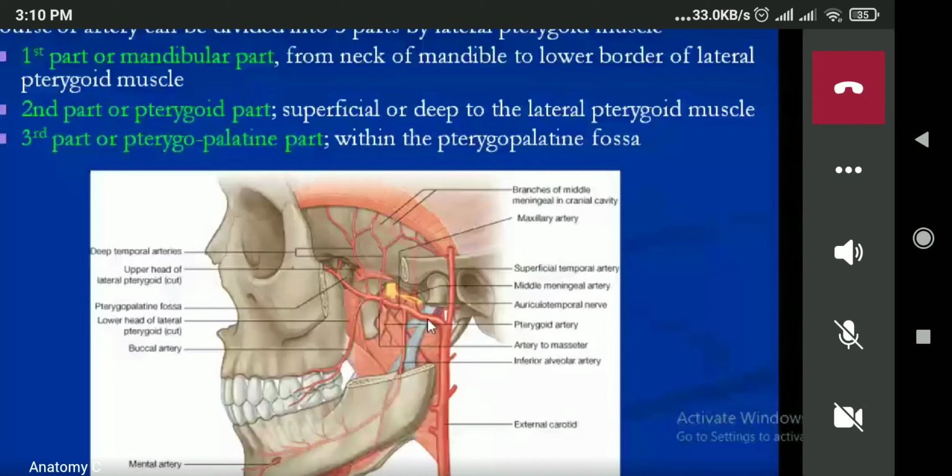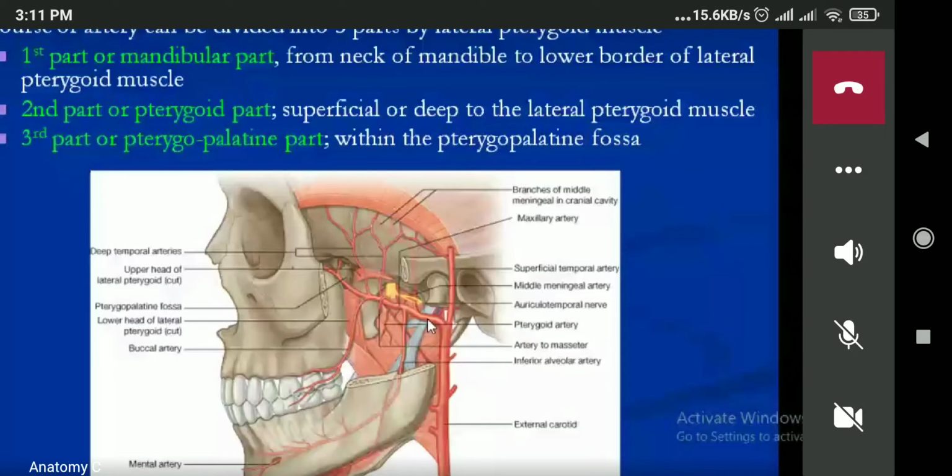Now just behind the lateral pterygoid muscle, this part is known as the second part. And the third part of the maxillary artery is also a content of the pterygopalatine fossa. So within the pterygopalatine fossa over here, this is the third part of the maxillary artery. In this way, we will divide the artery into three different parts.